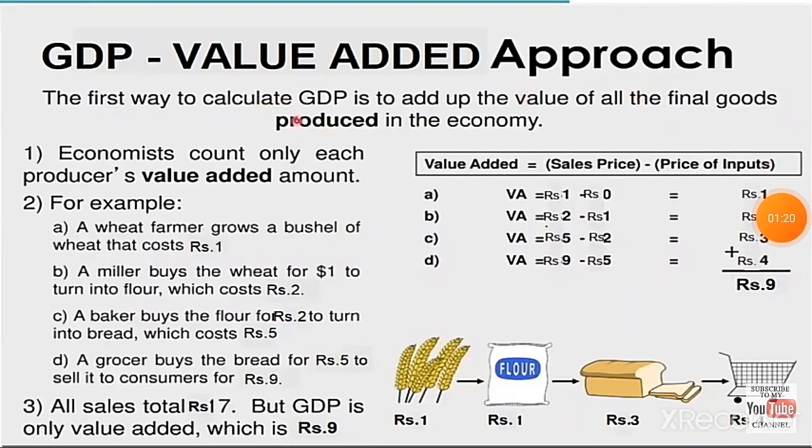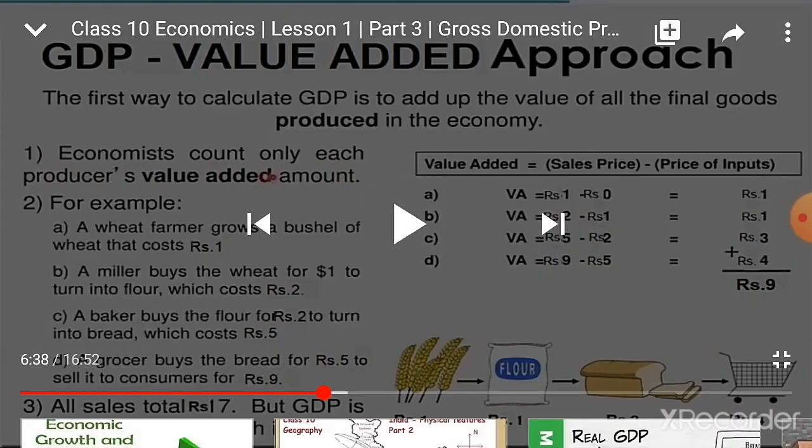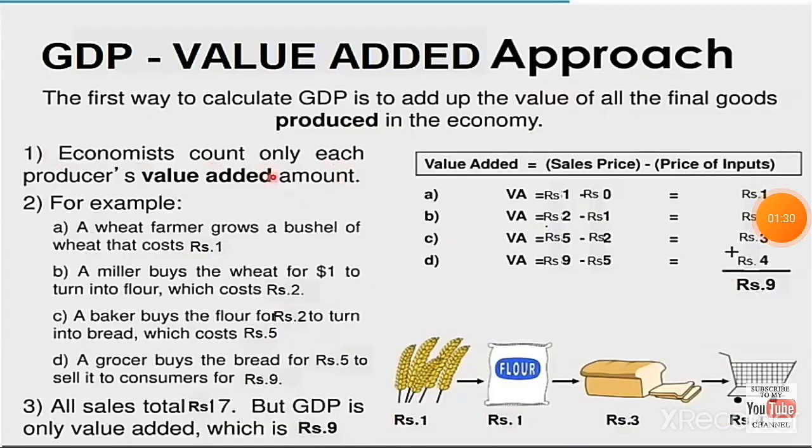The first way to calculate GDP is to add up the value of all the final goods produced in the country. For example, an economist counts only each producer's value added amount. A wheat farmer grows a bushel of wheat that costs rupees 1.